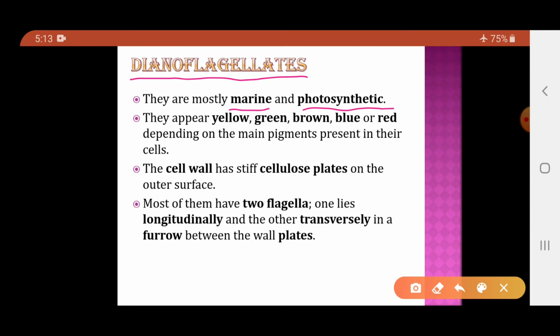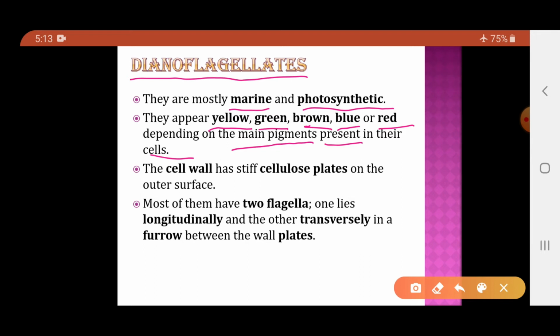Now when we talk about their color, they may be yellowish in color, greenish in color, brownish in color, blue or reddish in color, and this color depends upon the pigments present in their cell. So which pigments are present within their cell gives the color to that particular dinoflagellate.